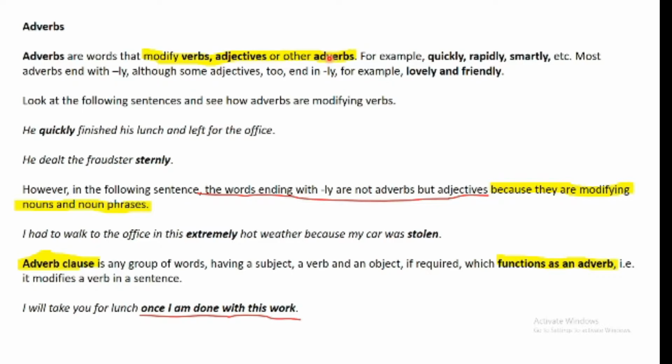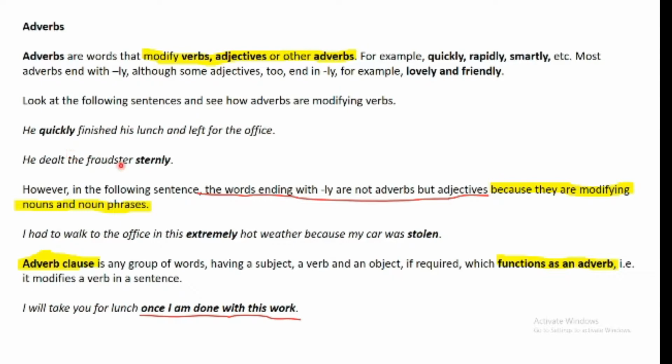Mostly, they will be ending in ly, such as quickly, rapidly, smartly, but in some cases they might not be ending in ly, and we will see those instances in subsequent parts of this lecture. Now look at this example. He quickly finished his lunch and left for the office. Now finished is the verb here. Quickly is the adverb modifying the word finished. So this shows that the lunch was finished quickly. This is how the lunch was finished, in a quick manner.